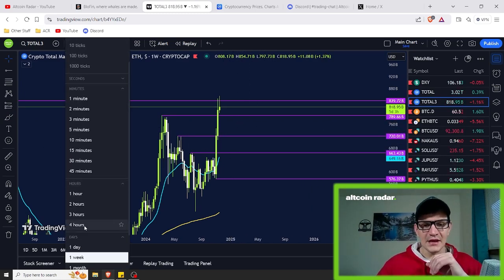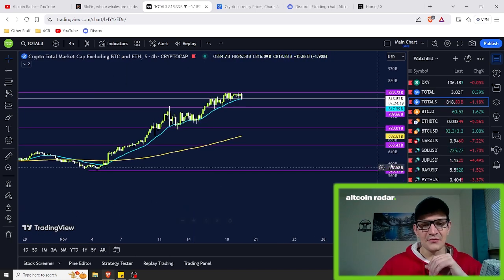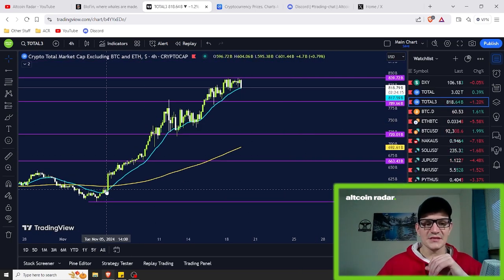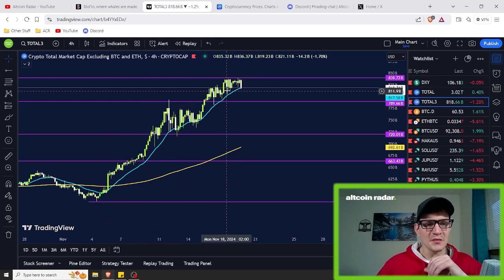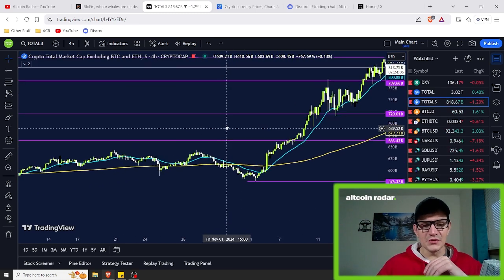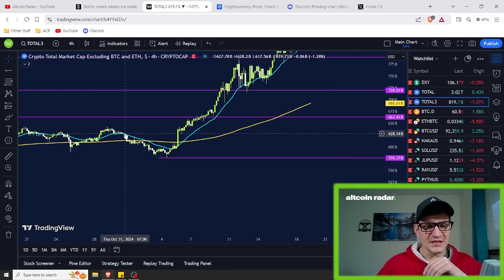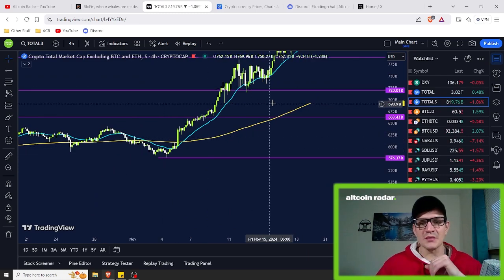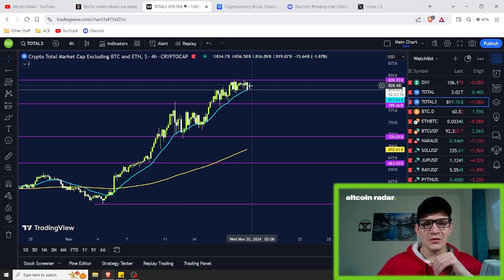Now, if we go ahead and zoom in even closer to the 4-hour chart, we can clearly see that when we are insanely bullish, we typically stay above the 20-period EMA right here. And when we get bearish, price usually comes down, breaks through the 20-period EMA, drops all the way down and ends up riding beneath the 20-period EMA. So that's kind of what we want to look for here.